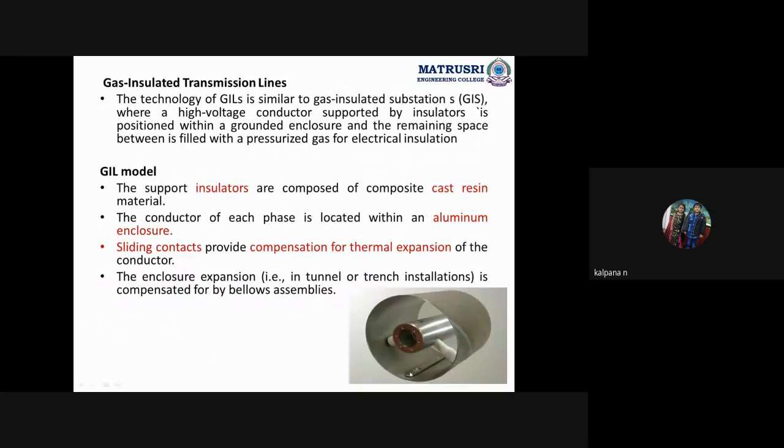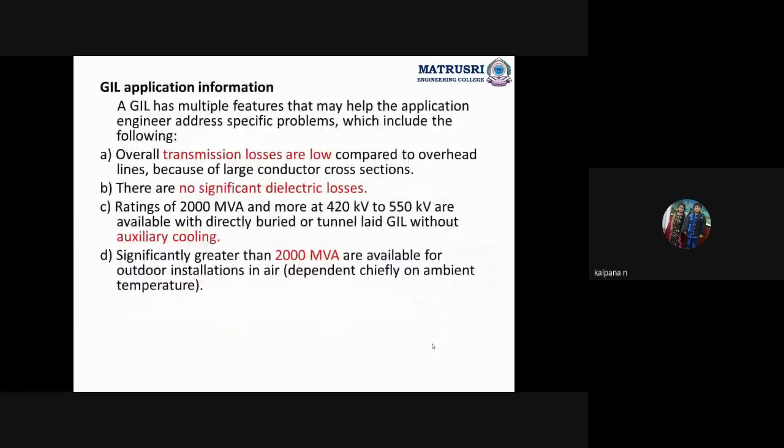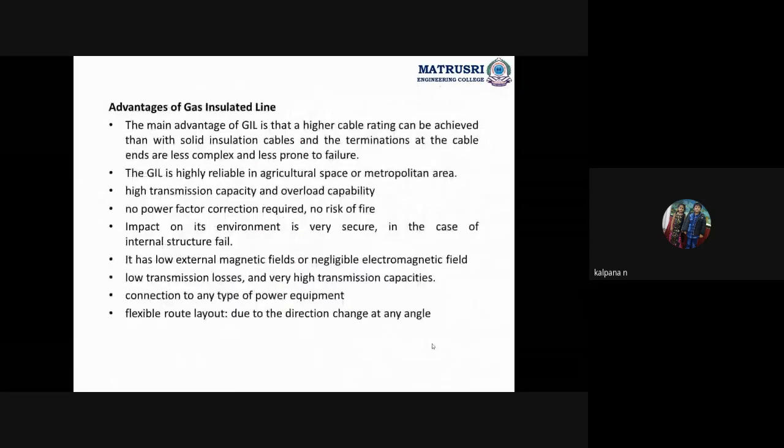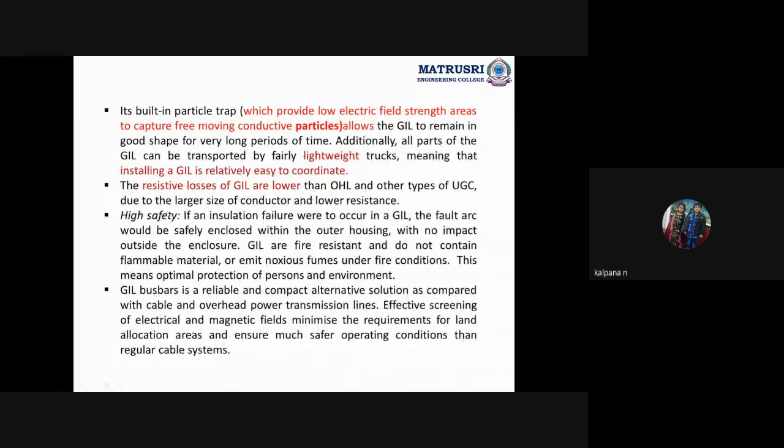Here there is one, right? See, the PPT is visible. Yes, ma'am. This is called a particle trap. So what does it do? If suppose a loss of conductance happens, it will increase the conductance, and it gives some shape to the gas insulated transmission line, which provides low electric field strength areas to capture the free moving conductive particles.